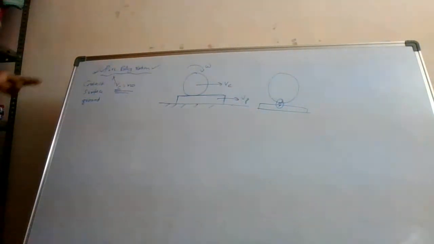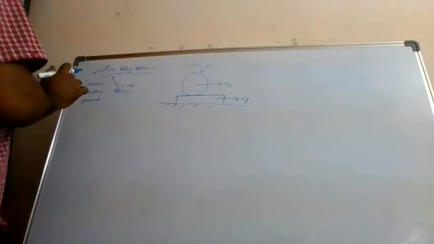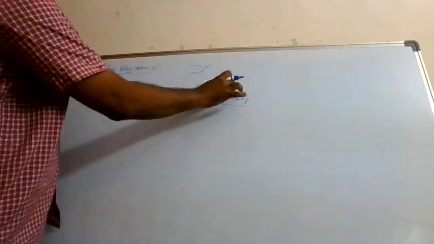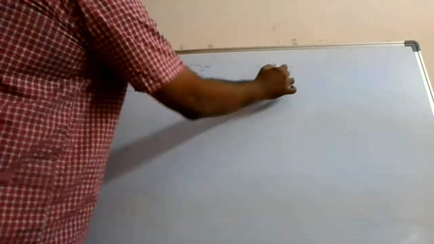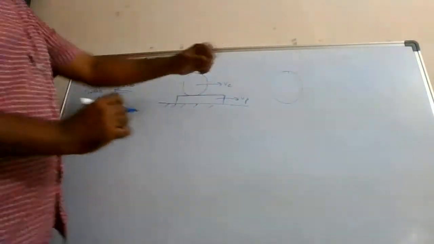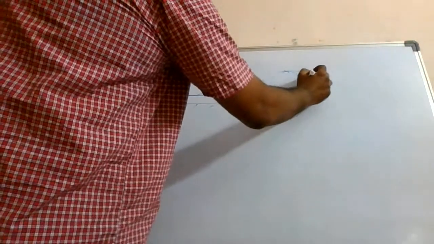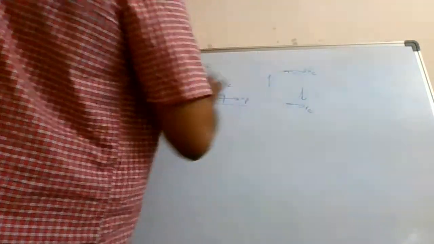Or the speeds must be equal, not 0. The speeds must be equal. So can we find that out? We can find out easily. You see here, this is going in this direction, and if you see only the disc part, the entire disc is going with Vc speed. So here it is Vc, here it is Vc, here it is Vc, and so on and so forth.